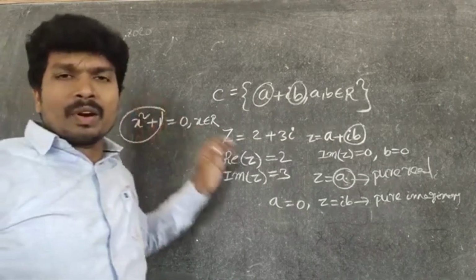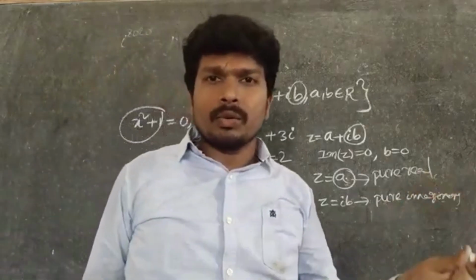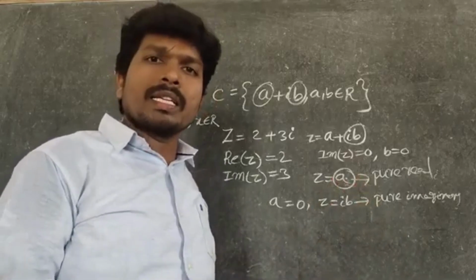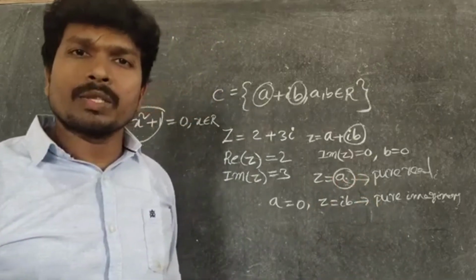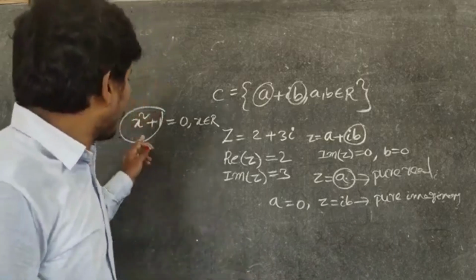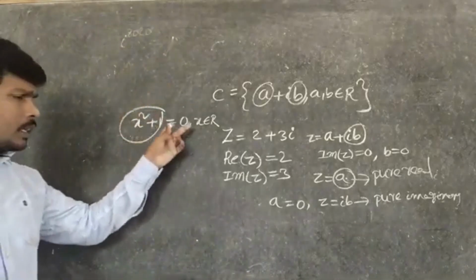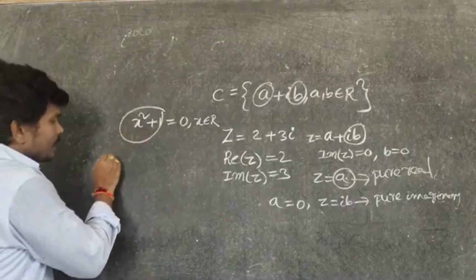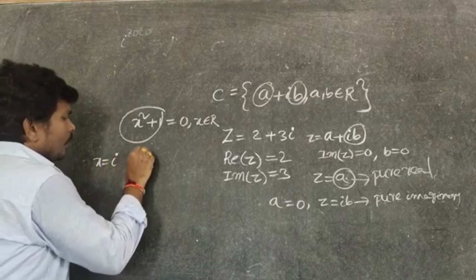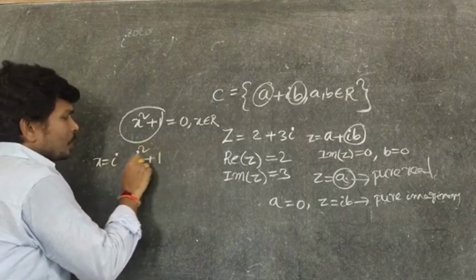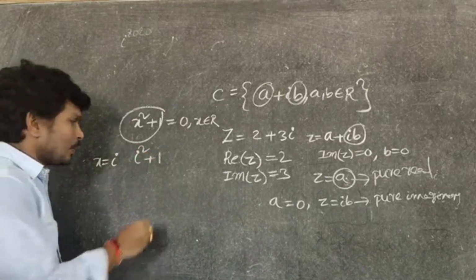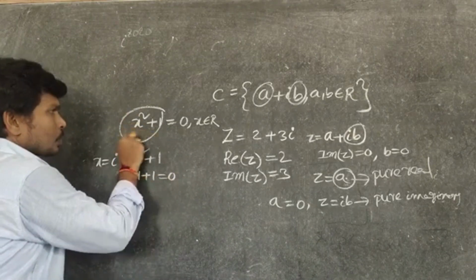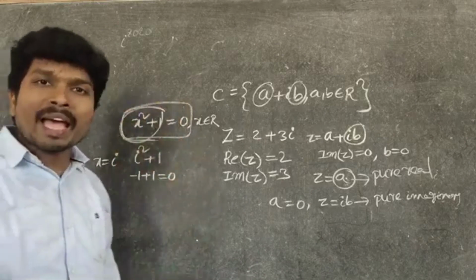You know the real numbers. What are the real numbers? Root 2, minus root 2, root 3, 2 by 3, 7 by 3. All rationals and irrationals are real numbers only. So there is no real number solution. But you take x value i. Now what is the value? i square plus 1. Do you know the i square value? Yes, minus 1. Minus 1 plus 1 is 0. So the solution of this equation is an imaginary number.